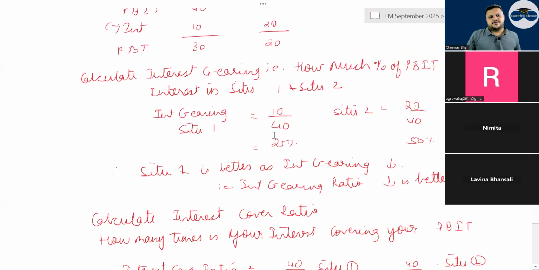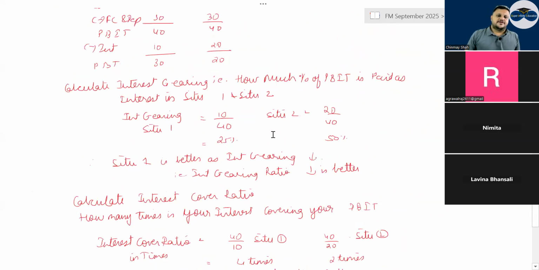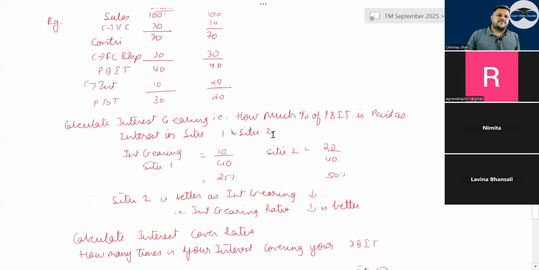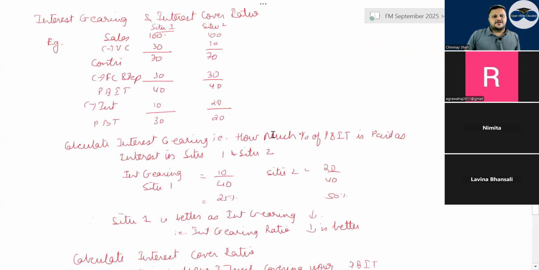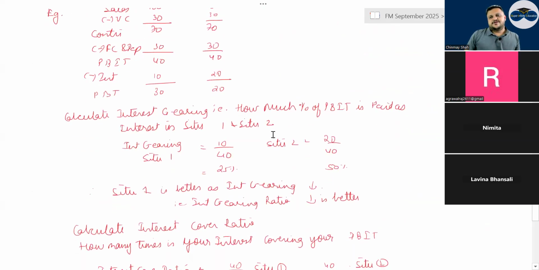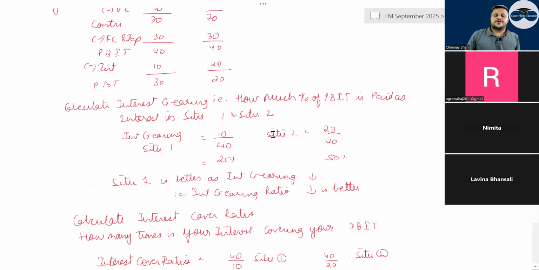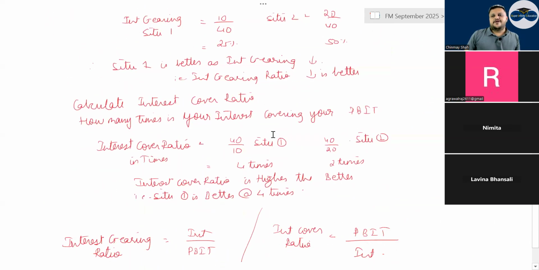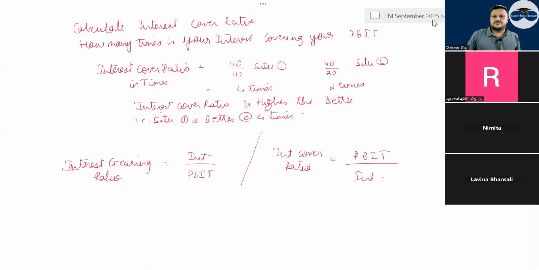Interest gearing, what is the formula? Interest gearing is the interest divided by PBIT. How many times, or what is the percentage of gearing? That is, if 25% of your PBIT is your interest, then 40 by 10, that is 4 times. That is the interest cover ratio in times, 4 times. Correct or not?